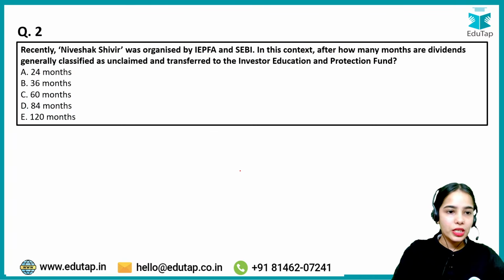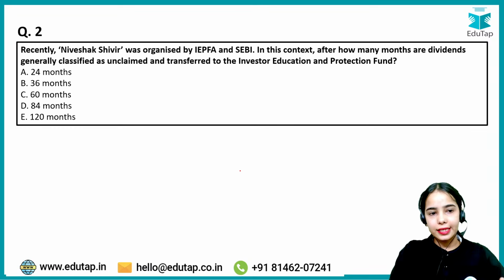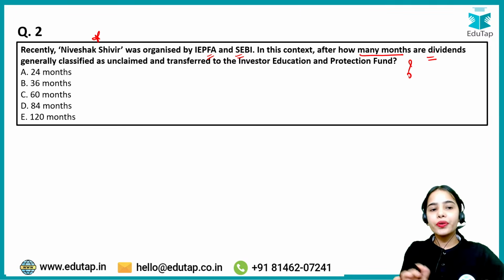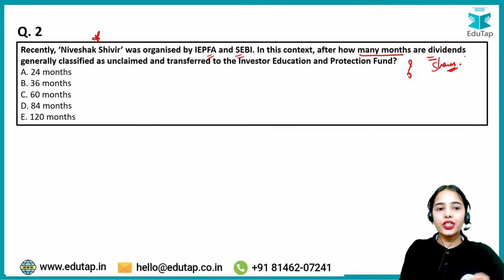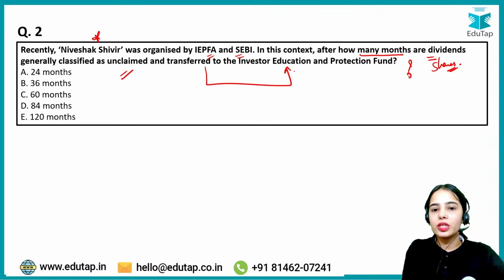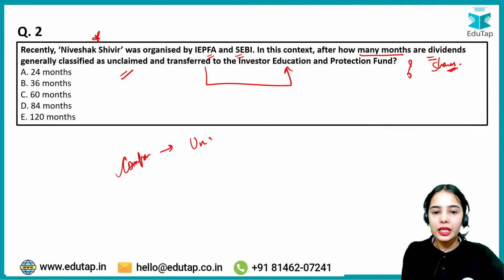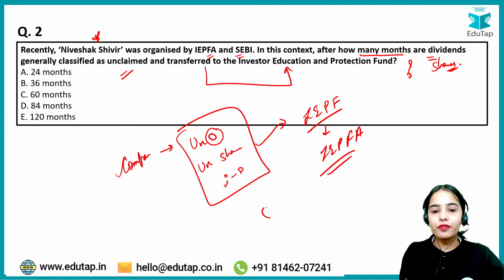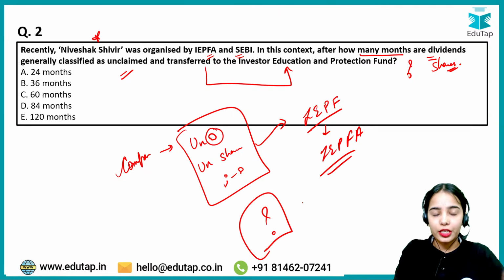Now, coming to the second question, this is a very important question that can come in the examination in phase 1 basically. Recently, a Niveshak Shivir was organized by IEPFA and SEBI. In this context, after how many months are dividends or shares generally classified as unclaimed and transferred to the Investor Education and Protection Fund? So if the company is holding on to unclaimed dividends, unclaimed shares or the interest on the dividends, this unclaimed amount has to be transferred to the Investor Education and Protection Fund under the Investor Education and Protection Fund Authority after how many years, or here, after how many months? So try to answer this question.